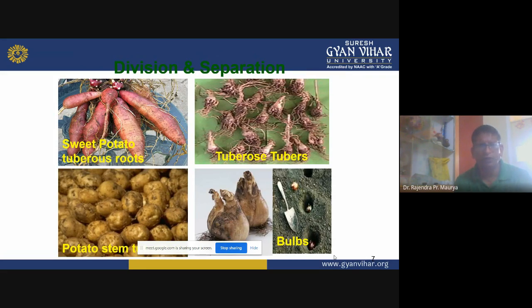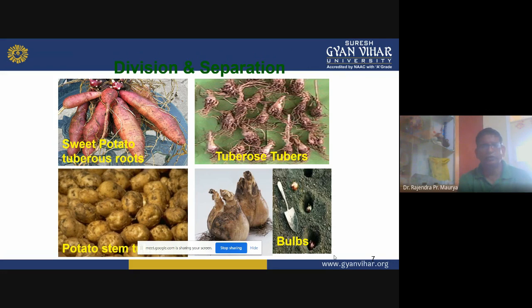Now sweet potatoes, that is the tuberous roots, or tubers, lily bulbs, and potato tubers. In sweet potato, the materials you are looking at are the modified roots.